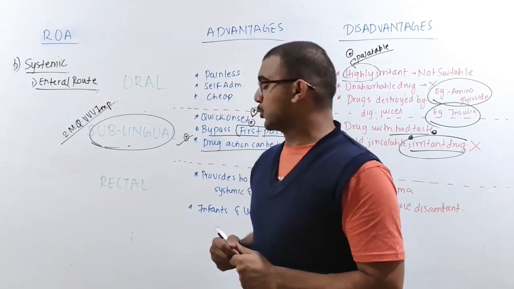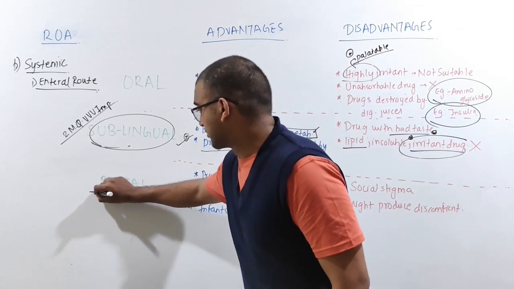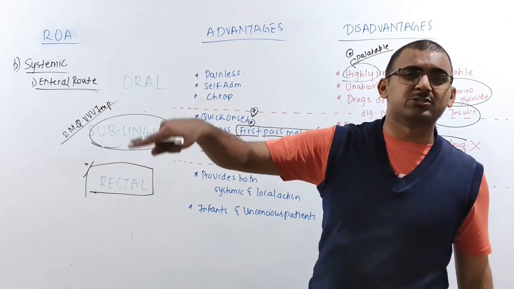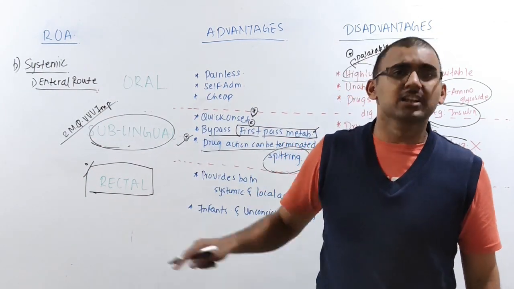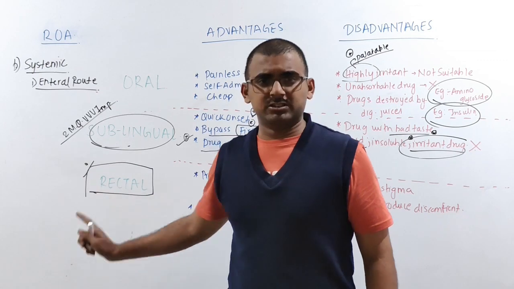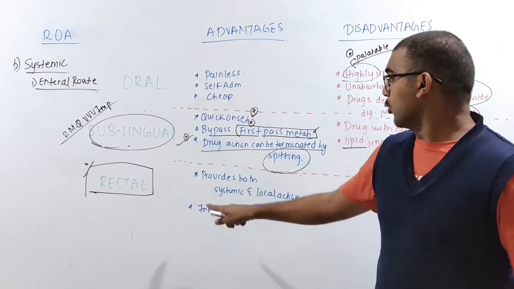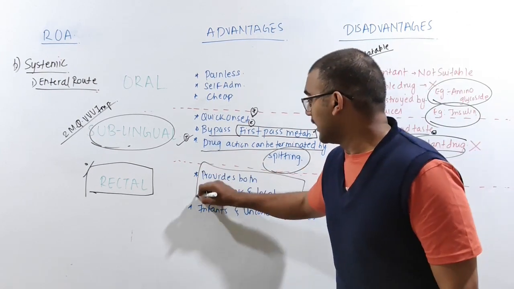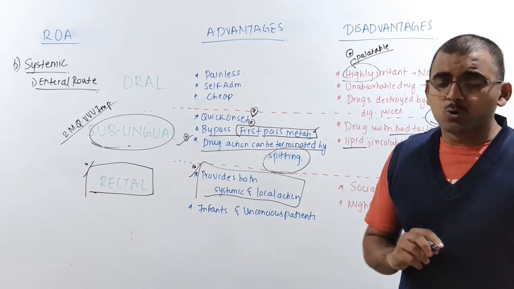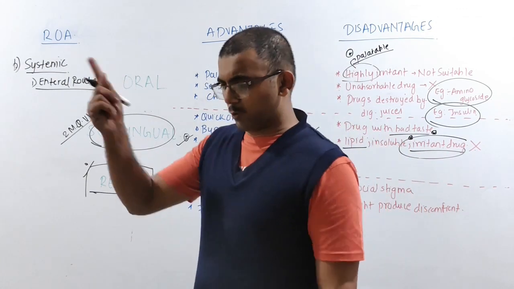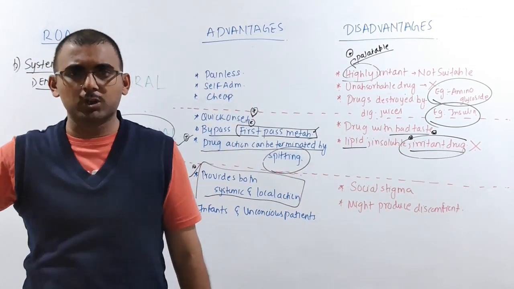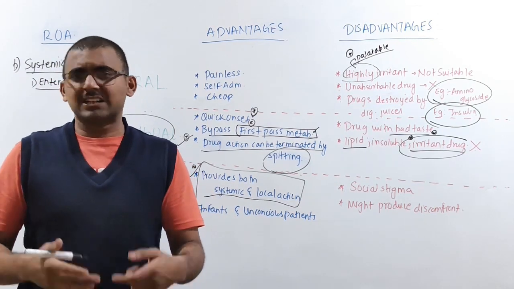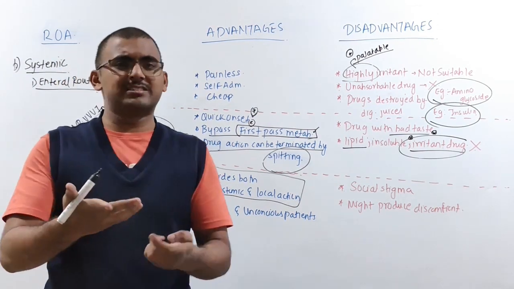Okay. The next one is the rectal route of administration. Now you might be confused: sir, even in the local action we said rectal, and now even systemic action during rectal. Yes, because the rectal route of administration has both local and systemic action. Please take note of this. So what is the major advantage? When we discussed the local route, I told you that glucose helps with evacuation of the bowel. That's a local action, not entering the blood vessel.